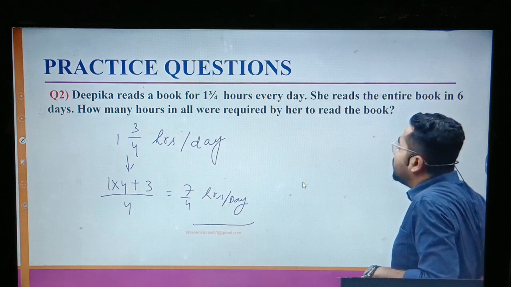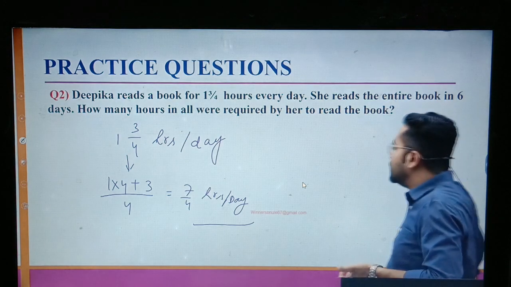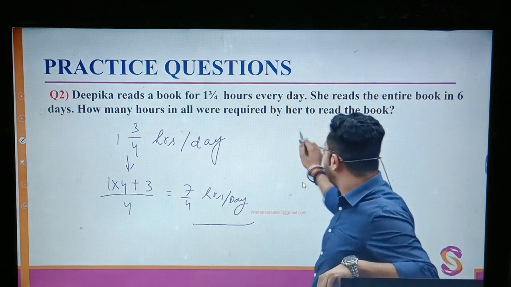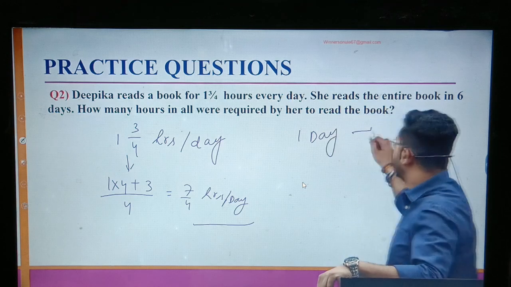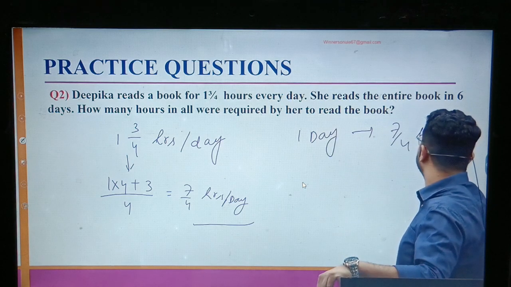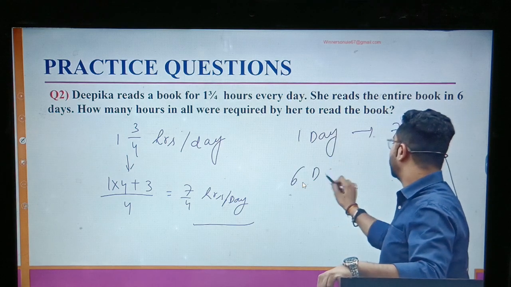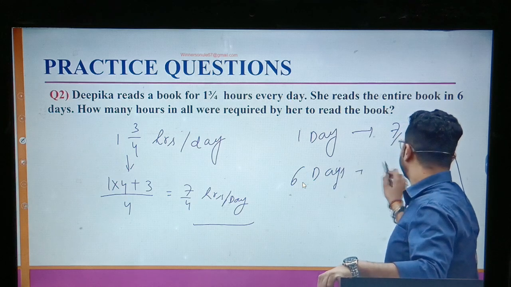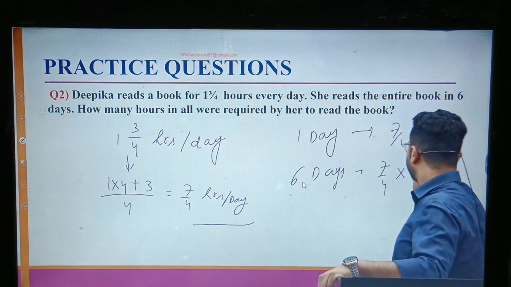She reads the entire book in 6 days. How many hours? So in one day, the unitary method. One day she reads 7 by 4 hours. So in 6 days, how many hours will she study? 7 by 4 into 6.